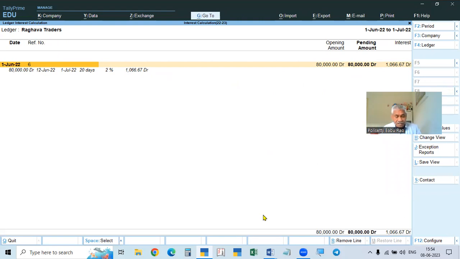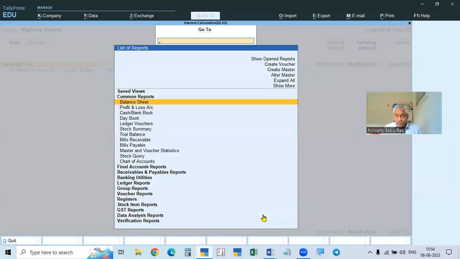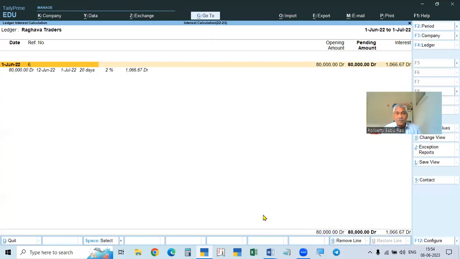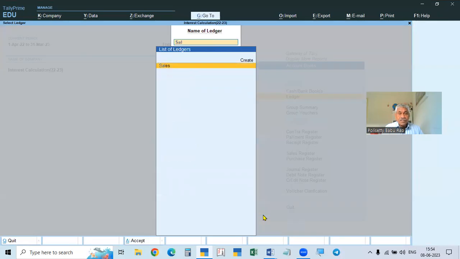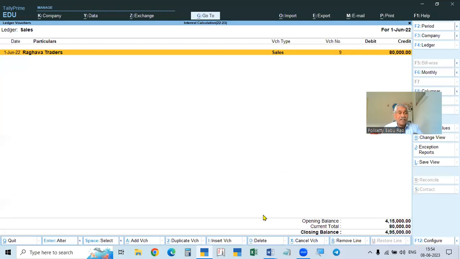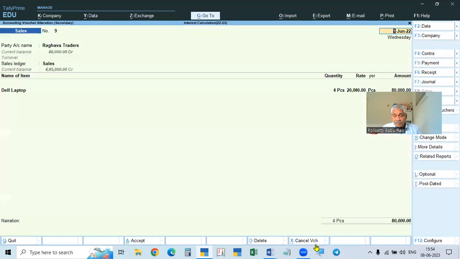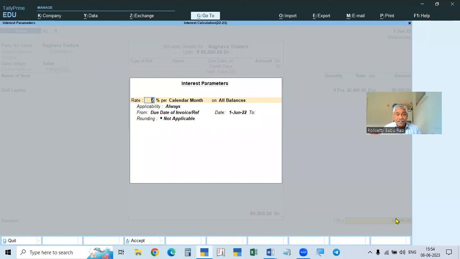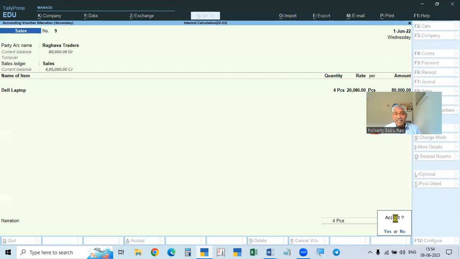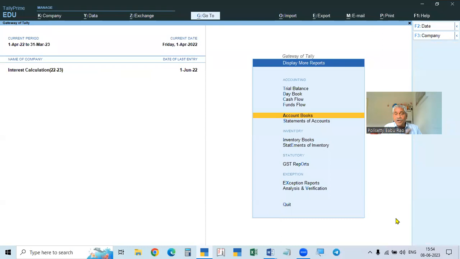For example, here we will go to the sales account. In the sales, Raghava Traders, 1st June, in the sales invoice, we had given the days. So here we remove that. We are not giving any dates or any days here. Without giving any days, we accepted the invoice. So the invoice is accepted, and now no days are given.